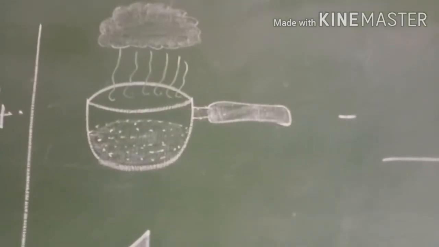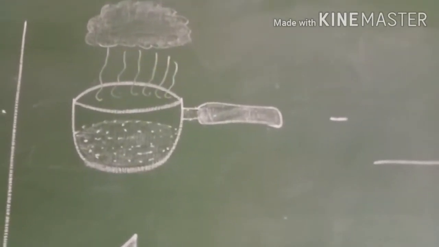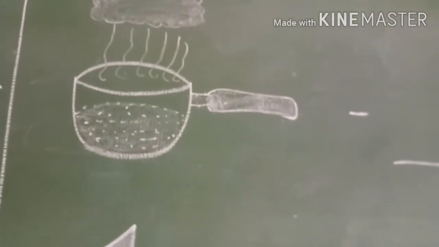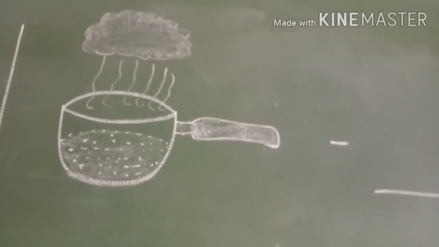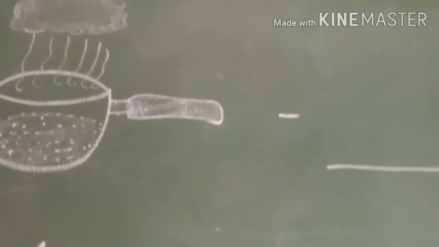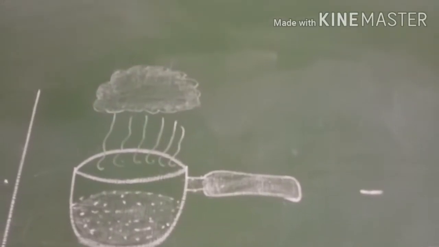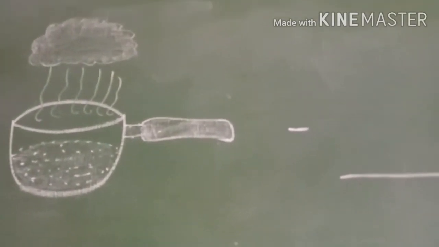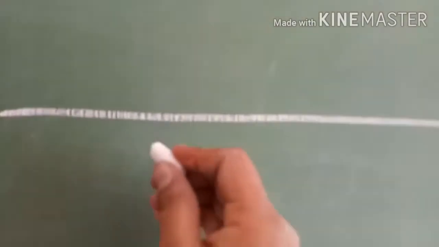This picture is an example of what, children? What state it is actually? Yes. This is an example of gas, because smoke, vapor is an example of gas only. So write the answer gas.